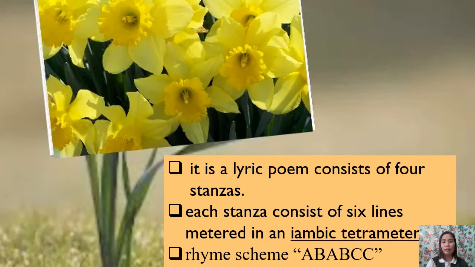So it is a lyric poem consisting of 4 stanzas, and each stanza consists of 6 lines metered in iambic tetrameter. So when we say tetrameter, it consists of 4 iambic feet. Tetra means 4. And the rhyme scheme of the poem is A, B, A, B, C, C.